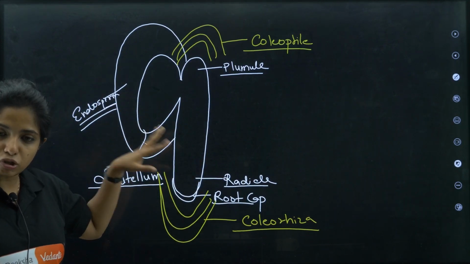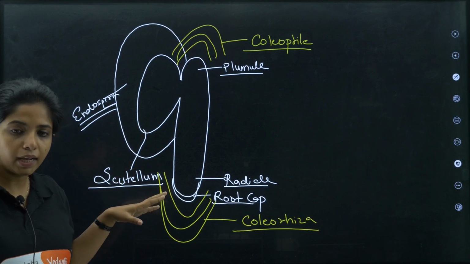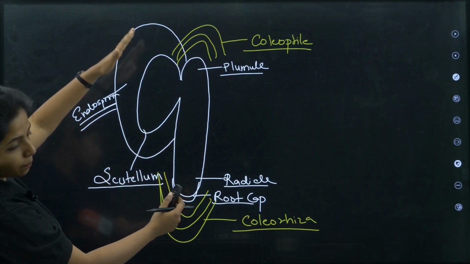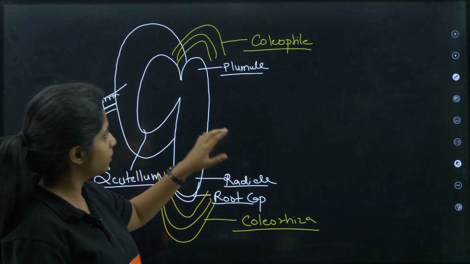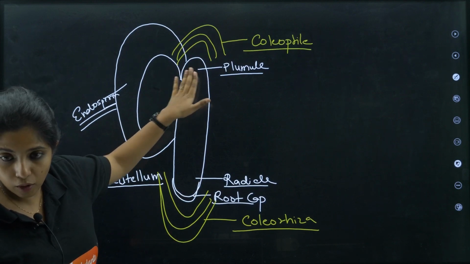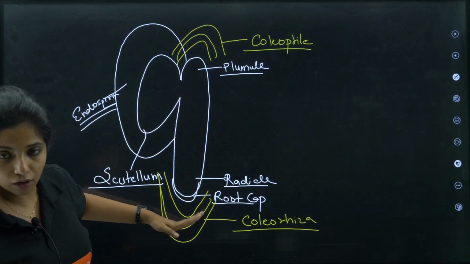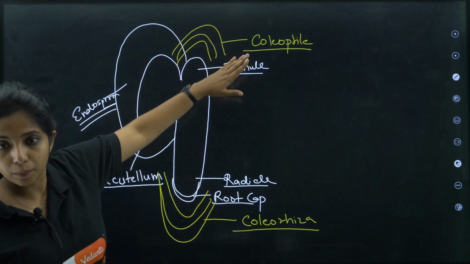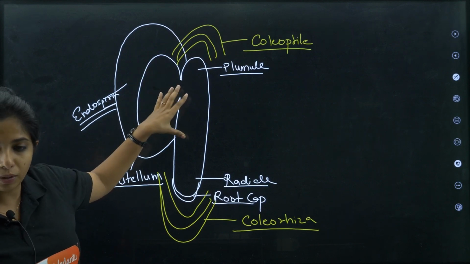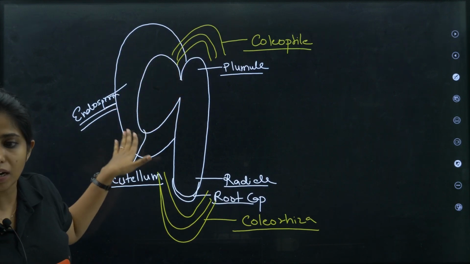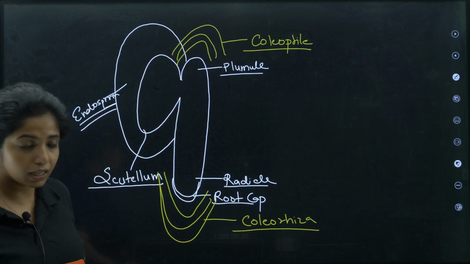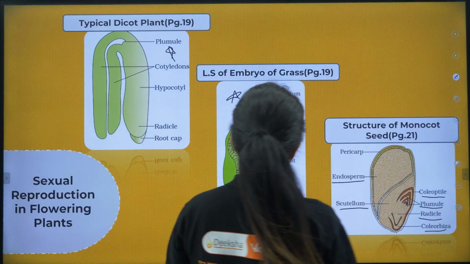So this is the basic structure, and they have made it a little complicated and shown it over here. In the picture given in your NCERT, the plumule is there, the radicle is there, coleorhiza is there to support this, coleoptile is there to cover the plumule, and scutellum, that is the cotyledon, will be there, and a little amount of endosperm is going to be there. Let's see if all of them are actually there or not.